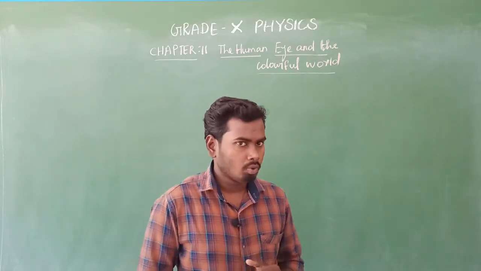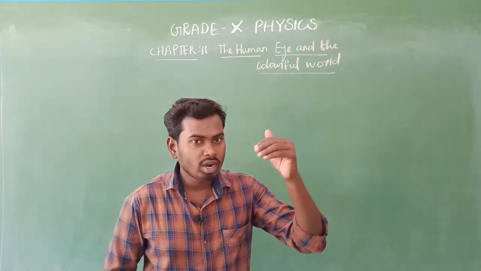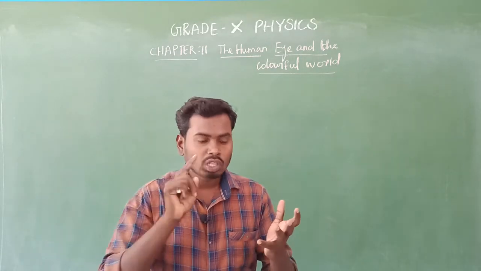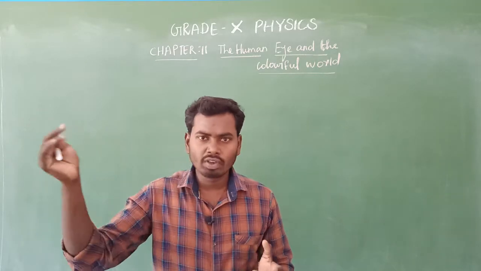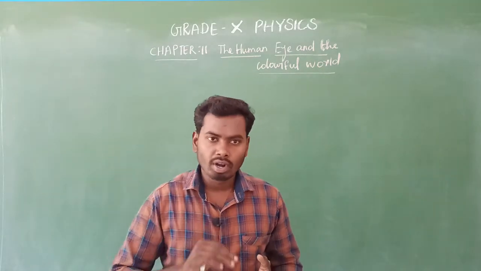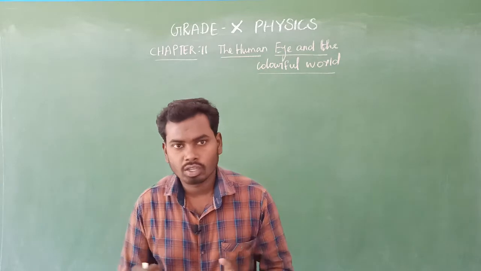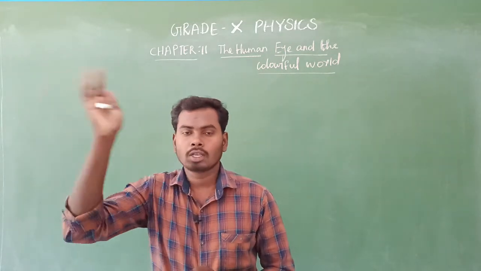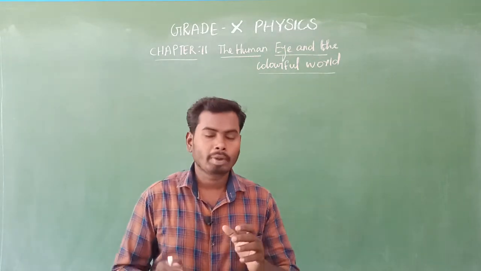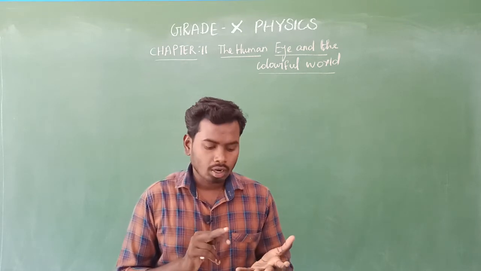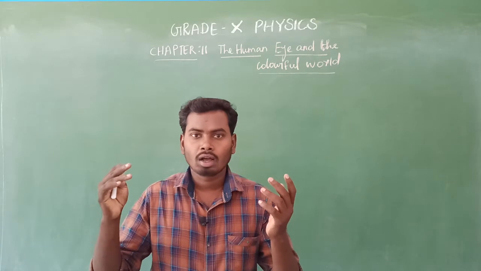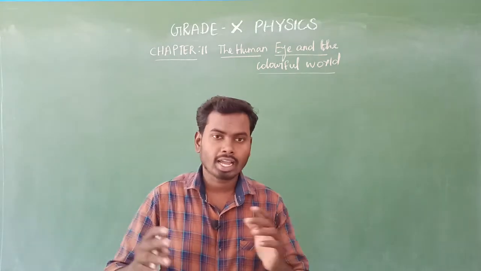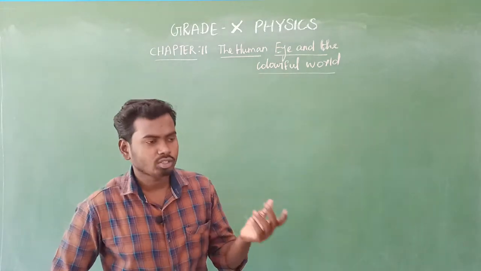The sky appears blue because, as we already know, if the wavelength decreases, scattering of light increases. So violet, indigo, and blue colors have minimum wavelength. Am I right? That is the reason why the sky appears blue color. The sky appears only blue because they have very minimal wavelength and scatter the maximum amount. Yes. Next question arising here.